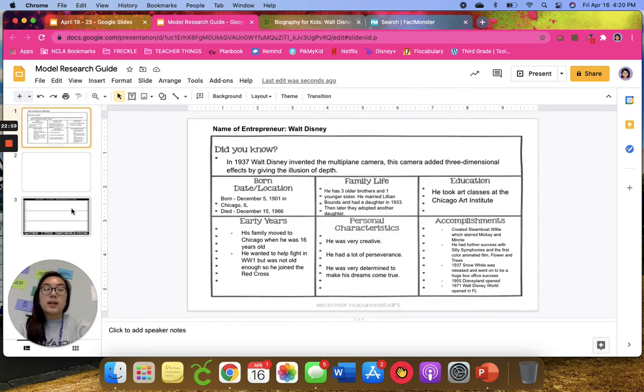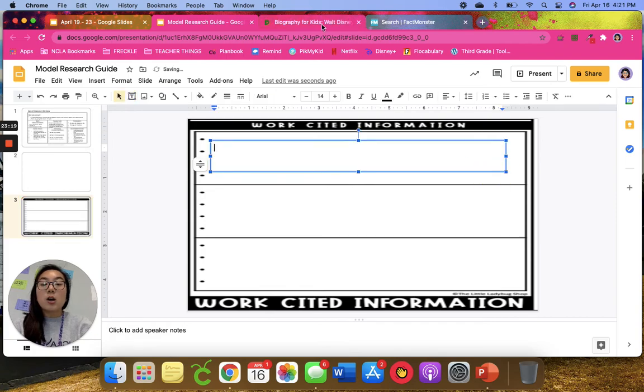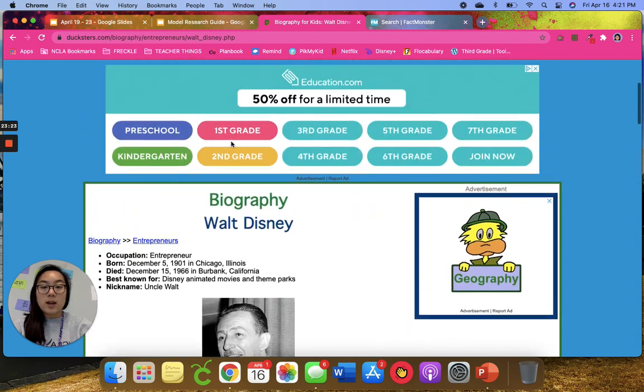Okay, one more thing is our works cited. This just kind of means we have to give credit to where we get our information because we did not create this information. We are not the original owners. So all we're going to do for our works cited is add a text box. I'm just going to add one big one up here. And I need to cite this article that I've used.